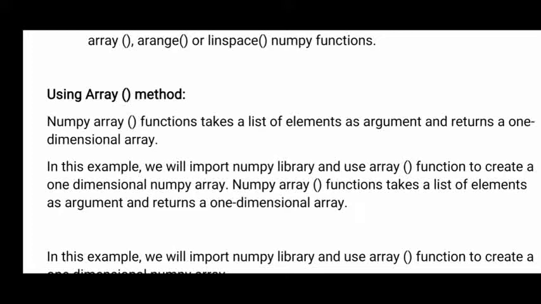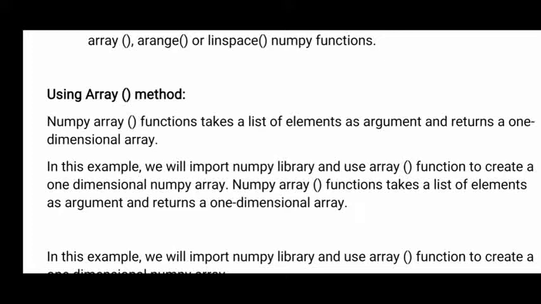Those are nothing but the list of elements as arguments. So if it is a function, inside the brackets we give the arguments. So using the array function, it will take a list of elements, whatever elements you want to create an array with, it will take all of them as arguments, and return a one dimensional array.